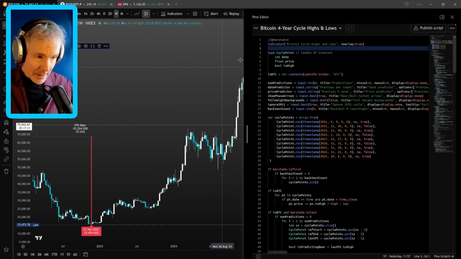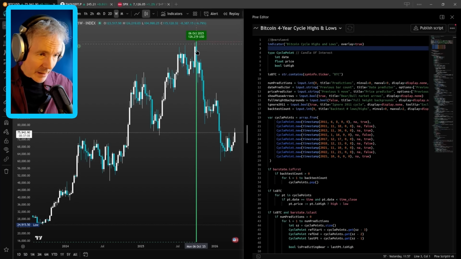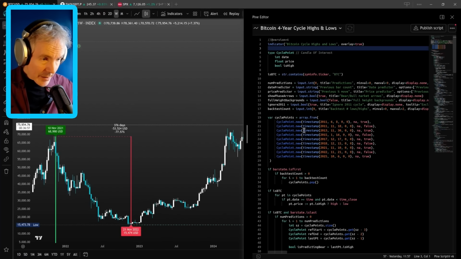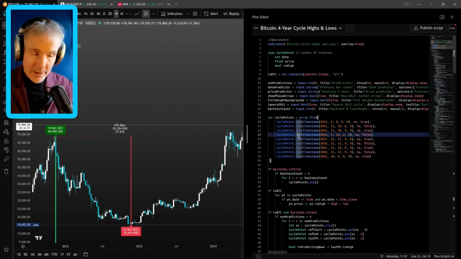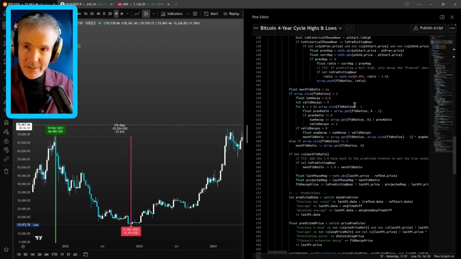Here's a quick peek at the code. The candle of interest, basically this cycle point, is like this particular bar or candle just here, whether it's a high, or here is another one for the low, the cycle low. And these ones are all hardwired in because they're historical. We've got that data, so let's damn well use it. Lots of code, not really coded by me, coded by Gemini, and that's the amazing thing.